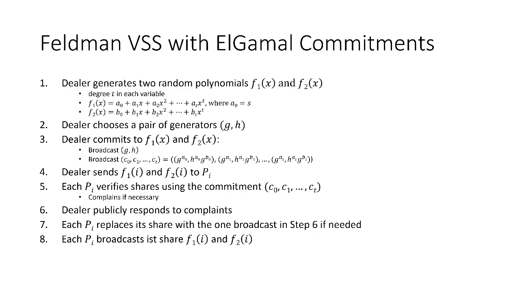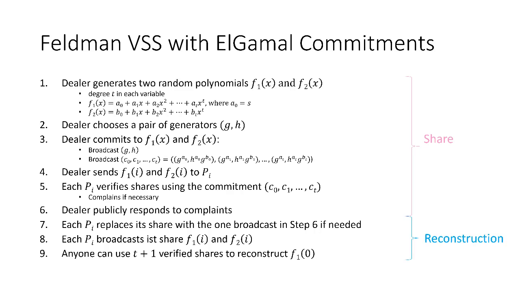And finally, during the reconstruction, each pi can now simply broadcast its share. Note that anyone can use any t+1 verified shares to reconstruct the secret which was encoded at the point 0 of f1. The first 6 steps were the so-called sharing phase, and the last 3 steps constitute the reconstruction phase.